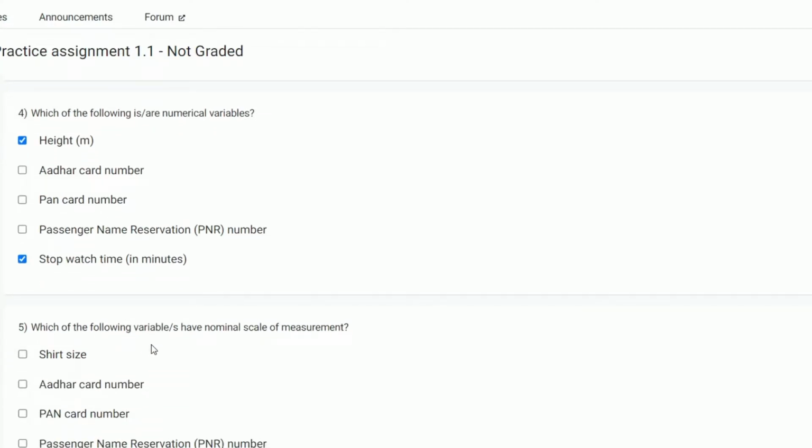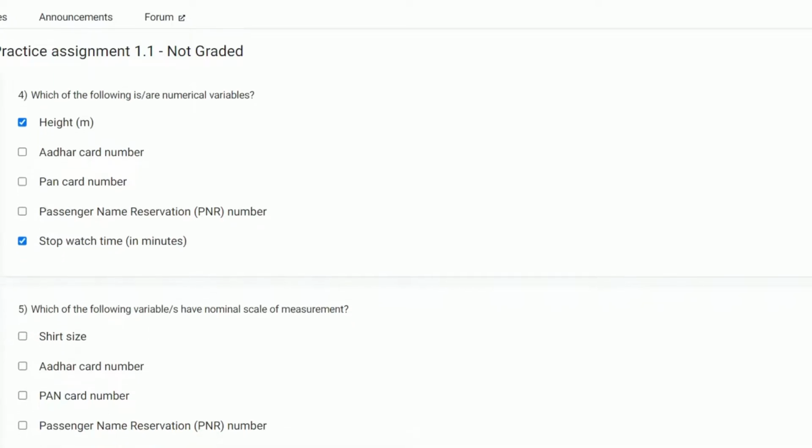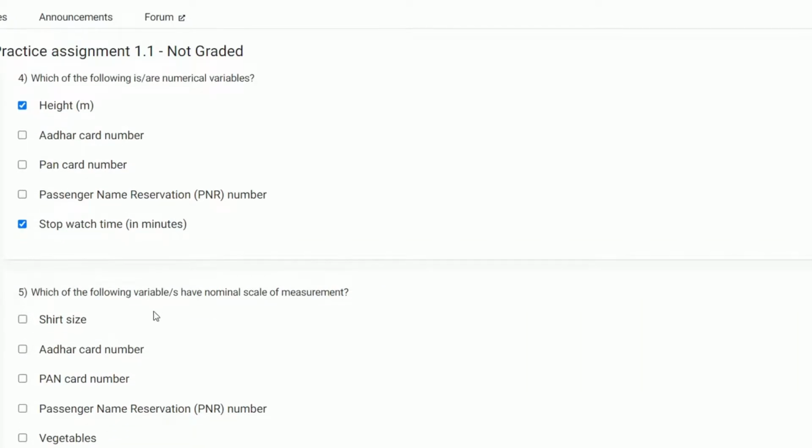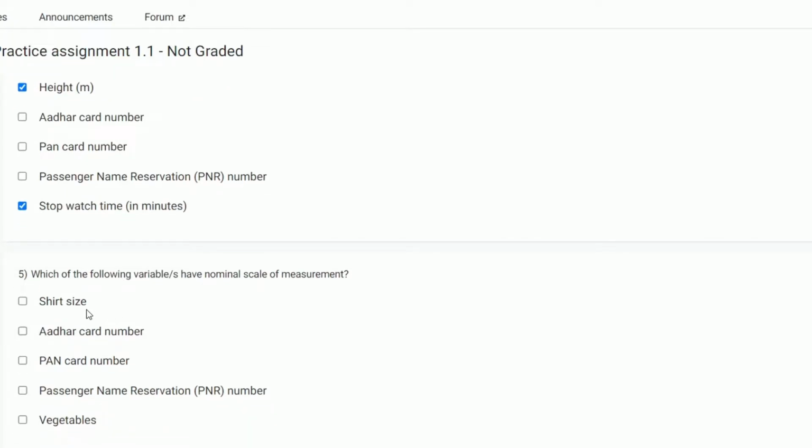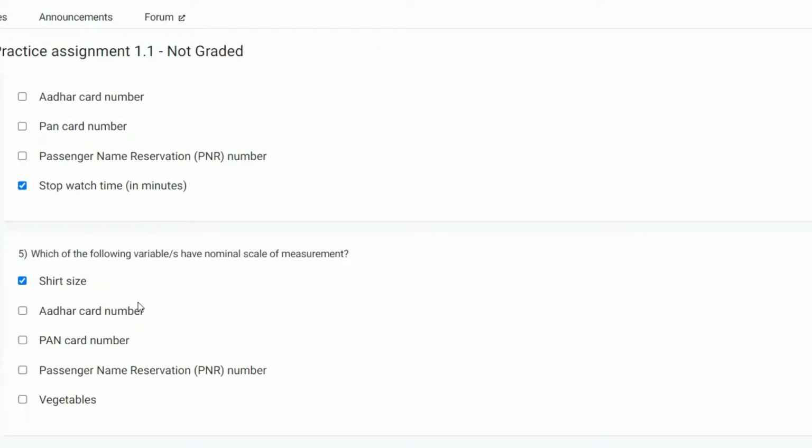Which of the following variables have a nominal scale of measurement? Shirt size, no, it is ordinal. But ordinal also has the qualities of the nominal scale. Aadhaar card number, yes. PAN card number, yes. PNR number, yes. Vegetables, yes. Nominal scale can be all.